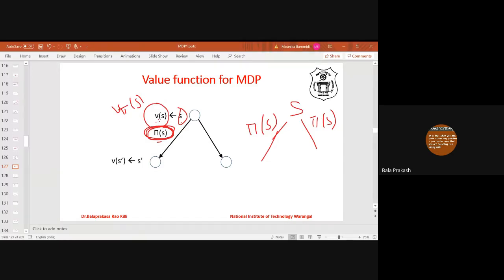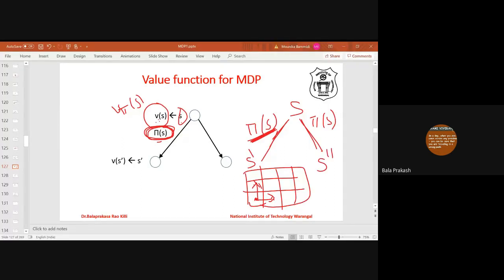If the system is in state 1, and it was told to go up, it will go up with probability 0.8, but with probability 0.1 it will go right. So there are two possible next states. This is one next state, this is another next state. Although the action is go up, it is not going up because the outcome of action is uncertain, right? That's why, although the policy is suggesting an action pi of S, after performing this action pi of S, it may go to a state S dash, or it may go to state S double dash with some probability.